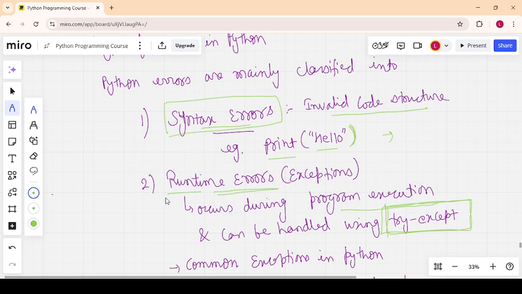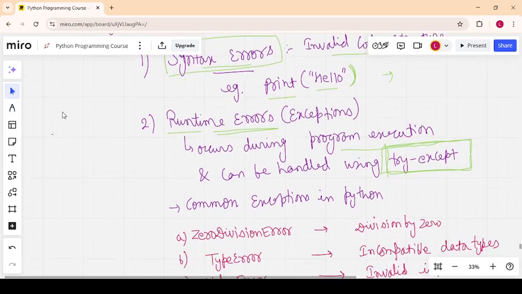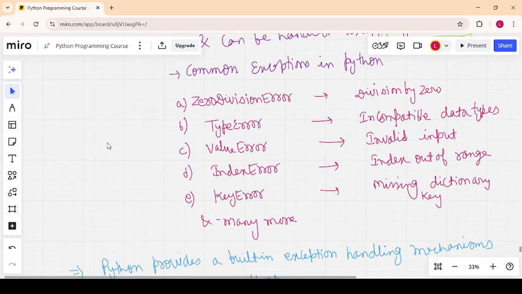So I will discuss how to handle the runtime error. It will be handled through the try and except block. First, understand that there are common exceptions, common errors in Python. I have written a few errors in Python. So let's discuss the zero division error. It occurs when you divide an integer by zero. So it will lead to a zero division error.